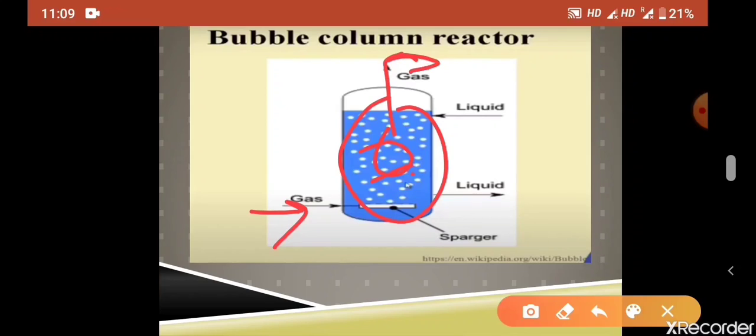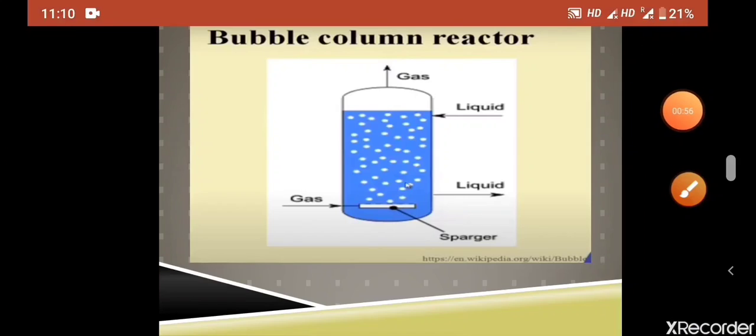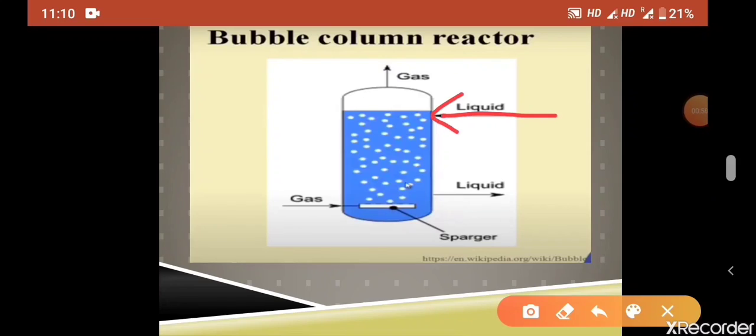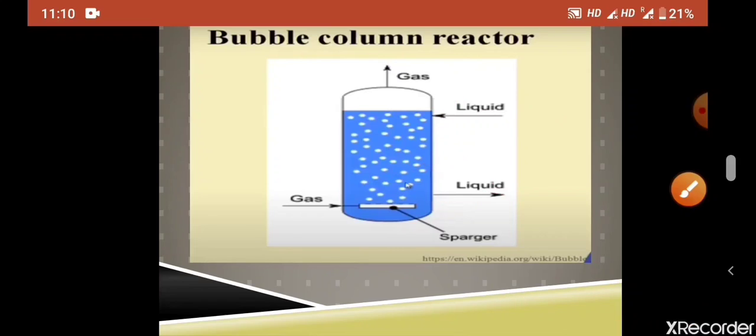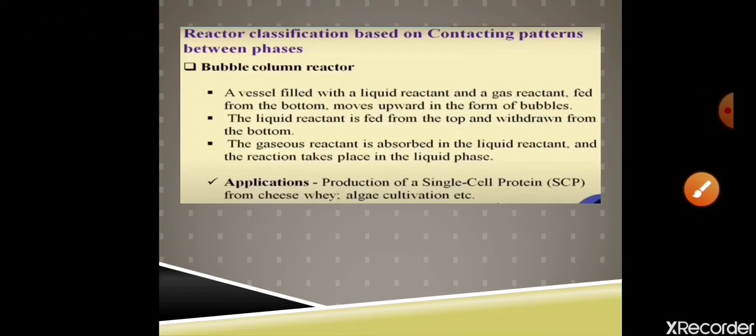Mostly it contains oxygen, unconverted carbon dioxide and nitrogen that was present in the air. Here liquid comes like this and goes like this, and algae cell mass production takes place. It is largely used in the production of single cell protein, algae cultivation, etc.